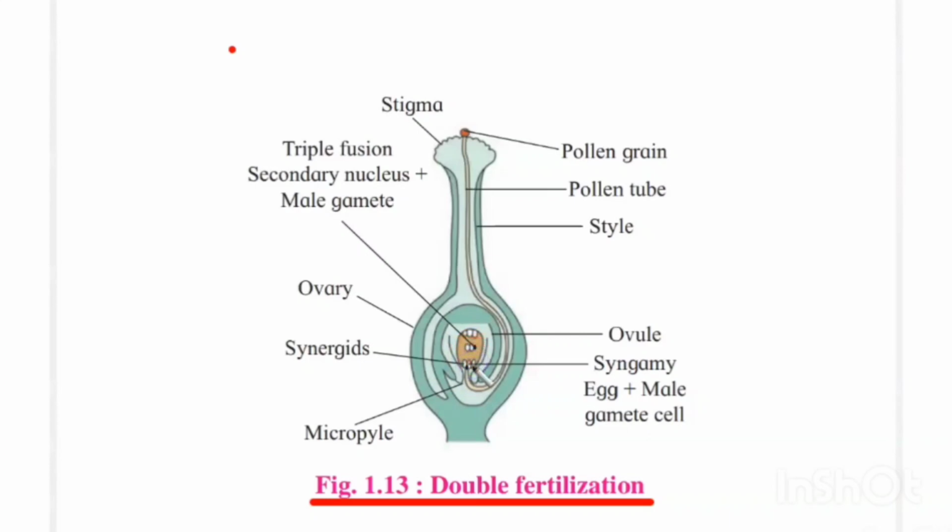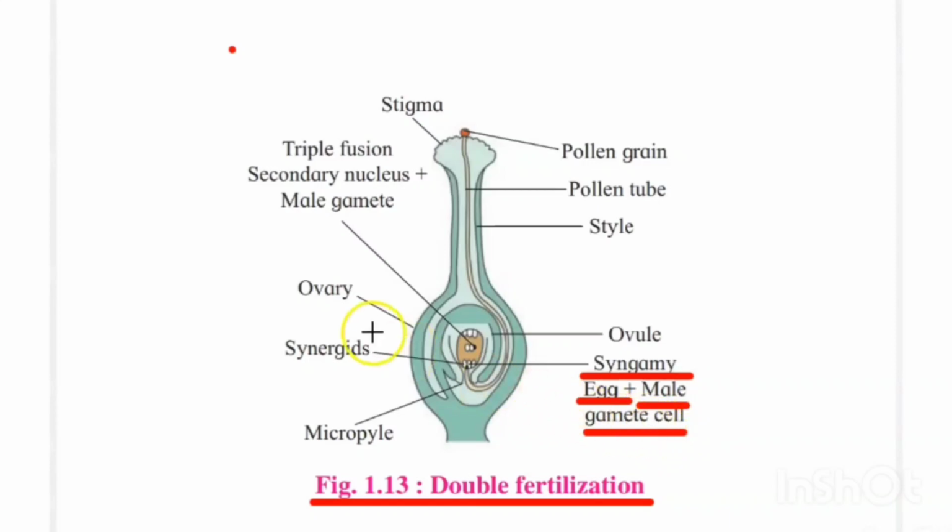Of the two male gametes, the first male gamete fuses with the egg or female gamete, and that kind of fertilization is called syngamy, or also called first fertilization.